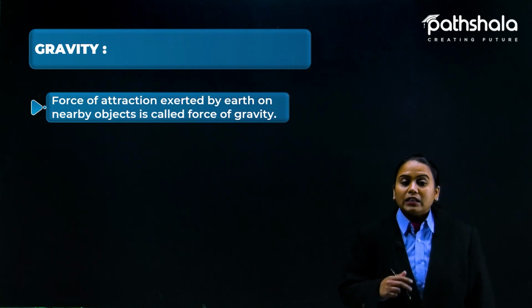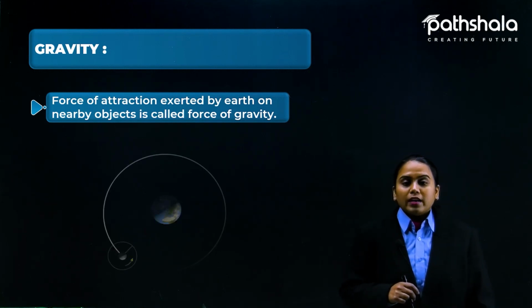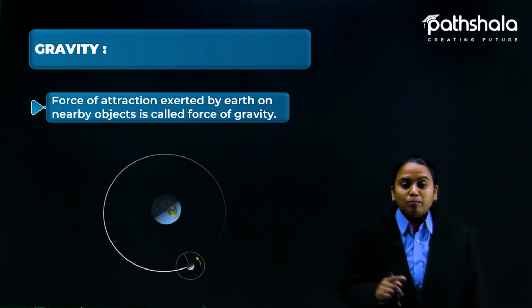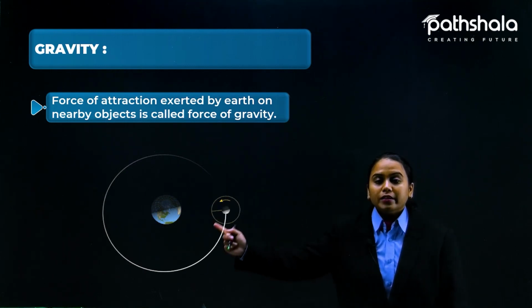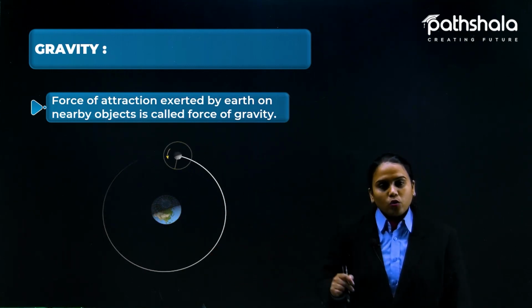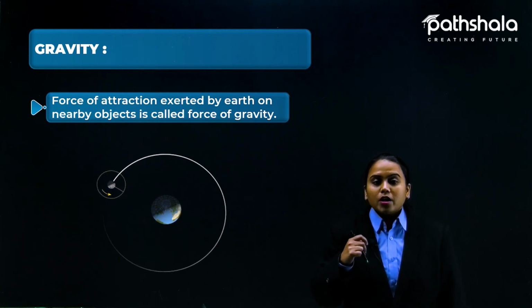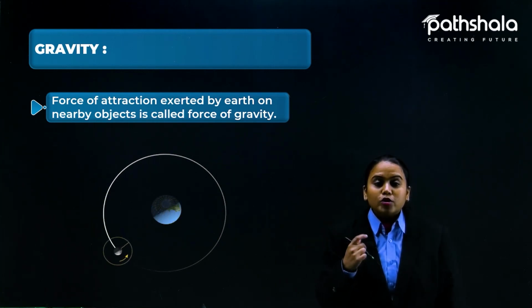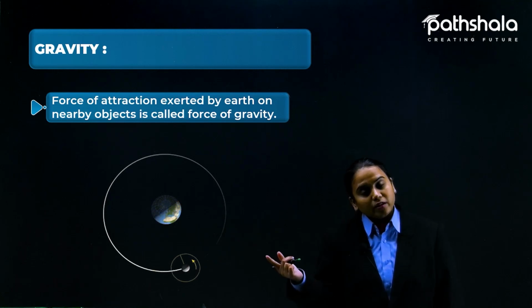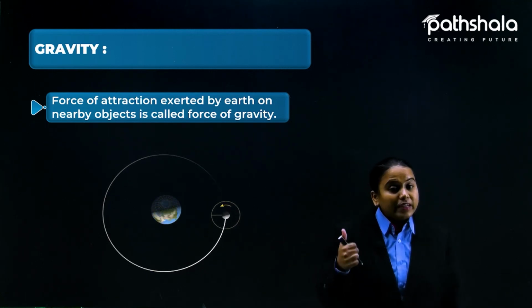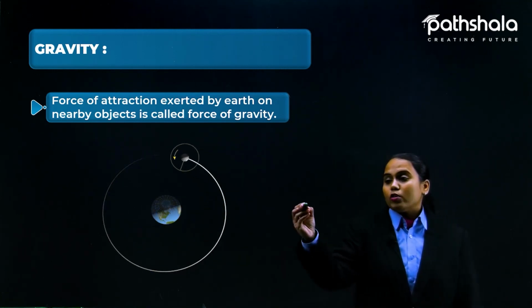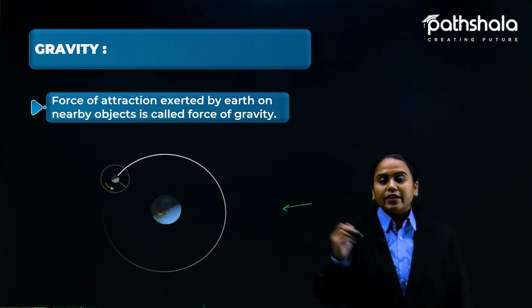Why not take other celestial bodies also? As we know, the moon revolves around the earth again and again. So we can also judge from this that the moon is also attracted because of the earth's gravity. Yes, definitely it is true. The moon is also attracted towards the center of the earth.